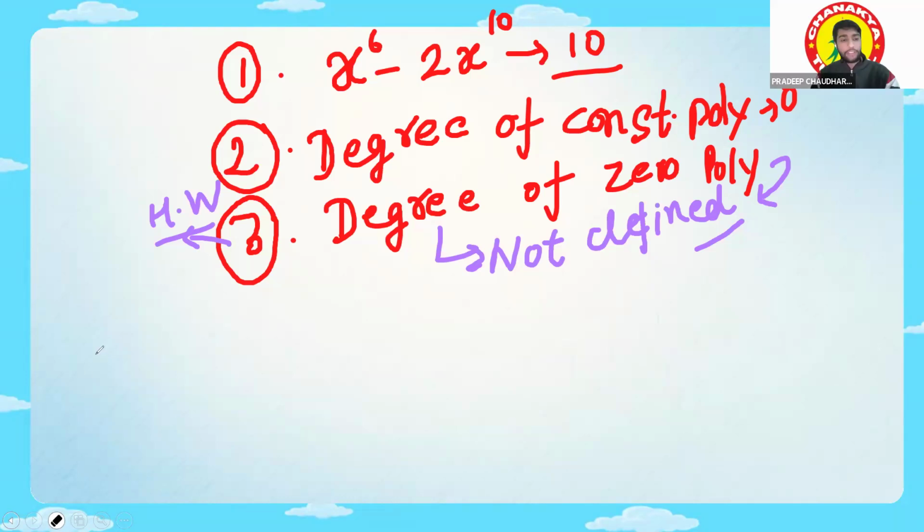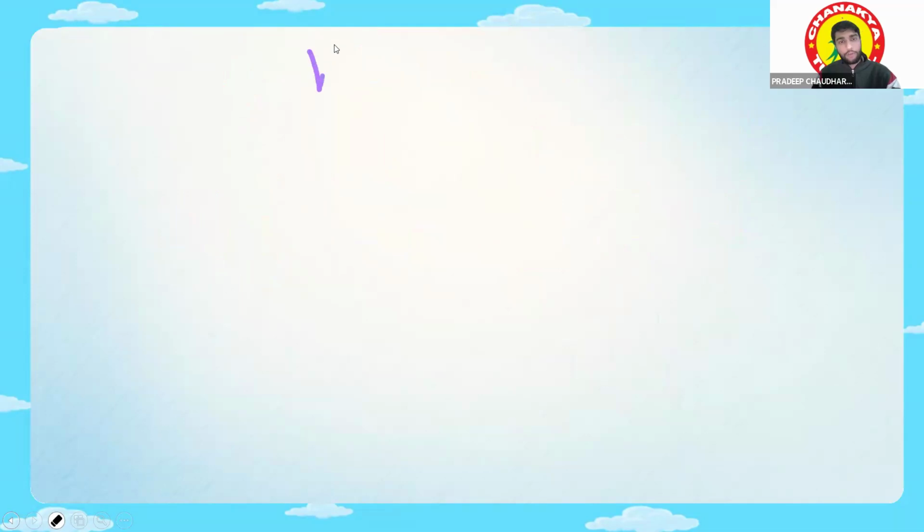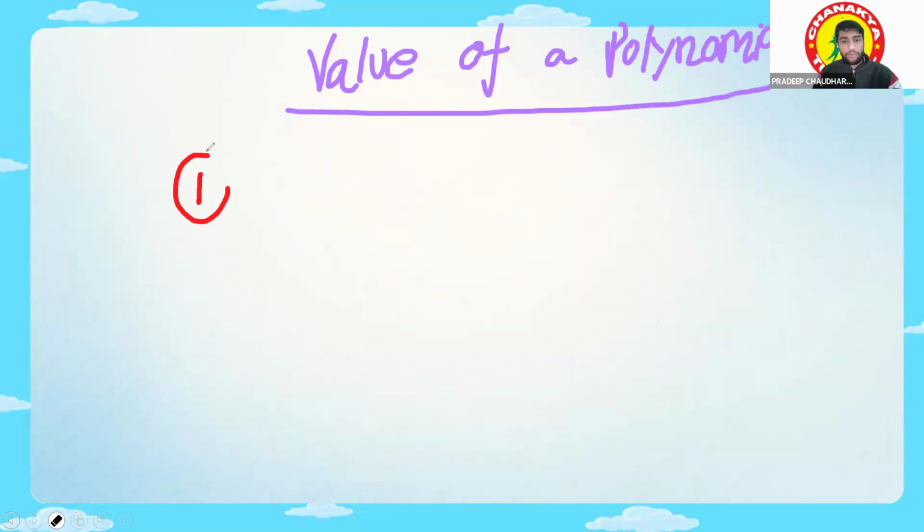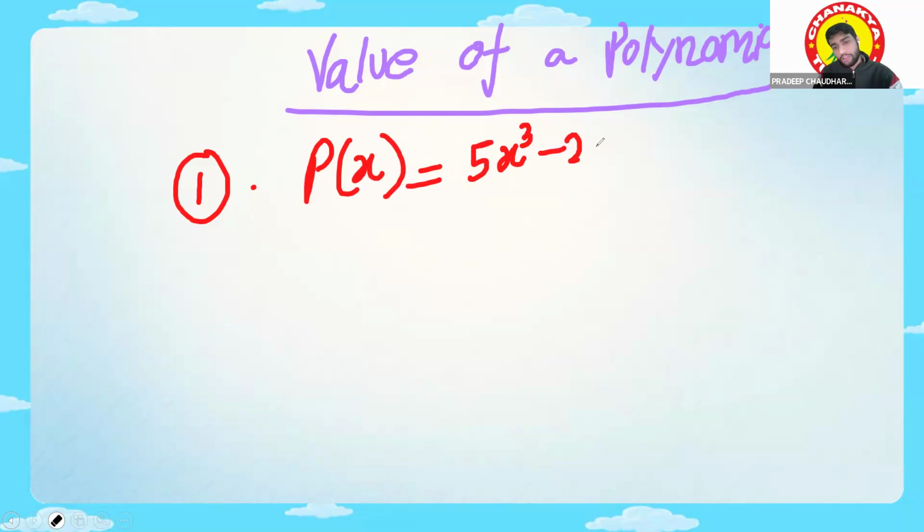Now let's move to another topic, called the value of a polynomial. Suppose I'm considering an example. Suppose this is p(x), and p(x) is written like this: 5x cube minus 2x square plus 3x minus 2.